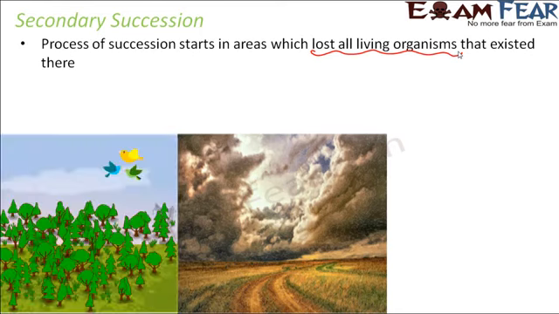Here, if you see, this is the present of this region when it has been devastated completely. But the past was like this. Earlier there were organisms here. There was an ecosystem existing here. There were plants, birds, insects, animals existing here. But currently it is like this due to some disaster, maybe natural or human induced, but because of some reason it lost all the living organisms existing in this area.